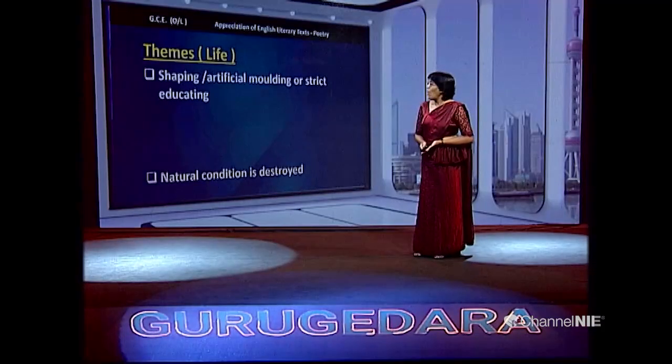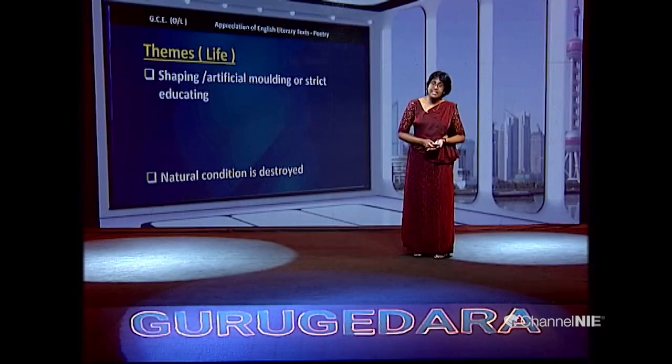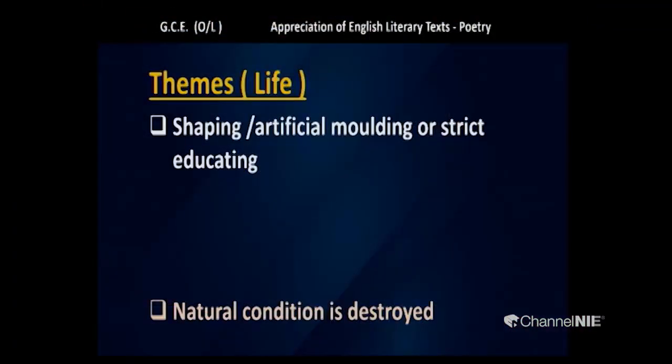And you know clearly this goblet is not happy at all, because it's just a drinking vessel which is used for somebody. Other than that, it does not enjoy any fragrance or friendship or any beauty which is really enjoyed by the natural state. Another point that we can discuss under these themes can be shaping, artificial molding or strict educating. That's what I wanted to mention even earlier.